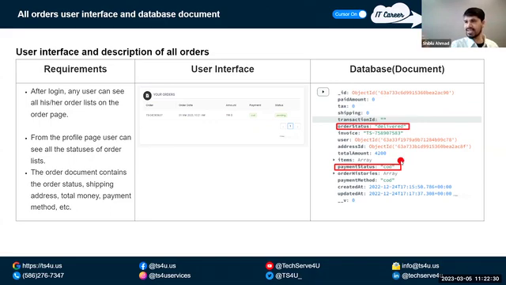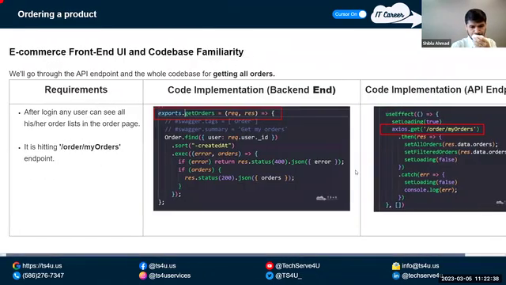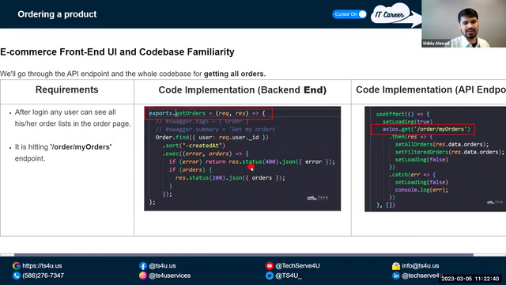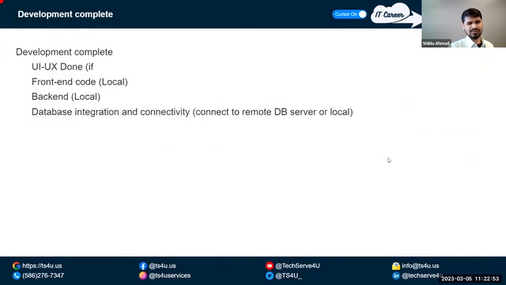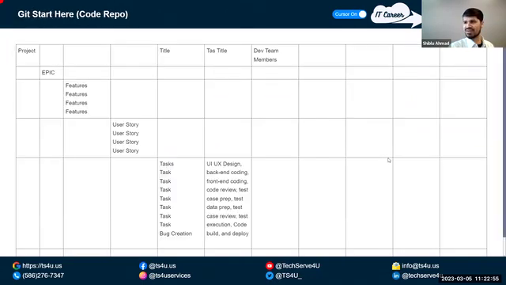Now in the orders, what can you see? Of course, delivered, cancelled, pending, right? Payment method, all of this. Look at this. So it will be written here, and then, of course, implemented in the front end code, and the front end interface is here, and the backend database is here. Another user story is, oh, now we do not have any more user stories. That's good. So any question? Look at this.